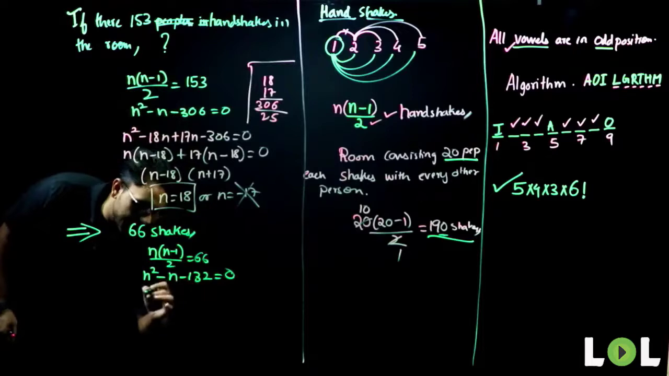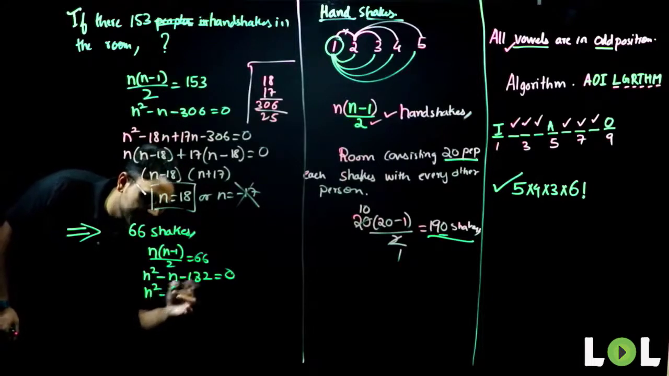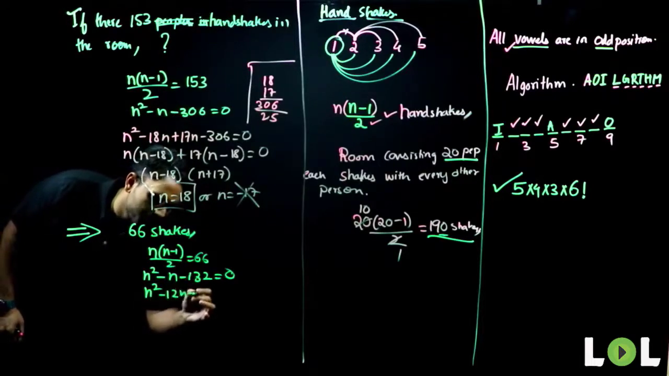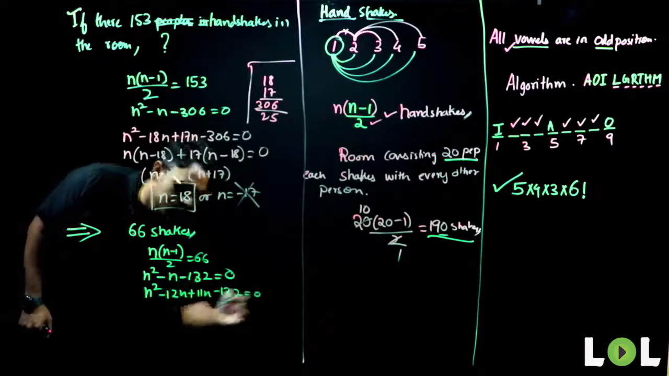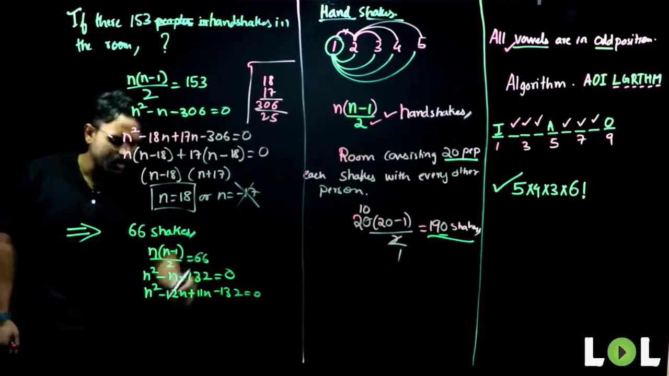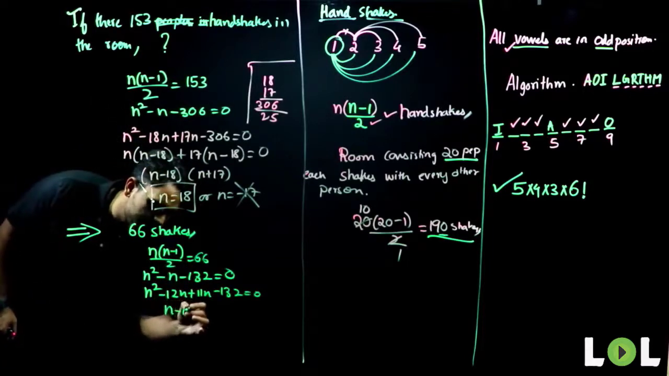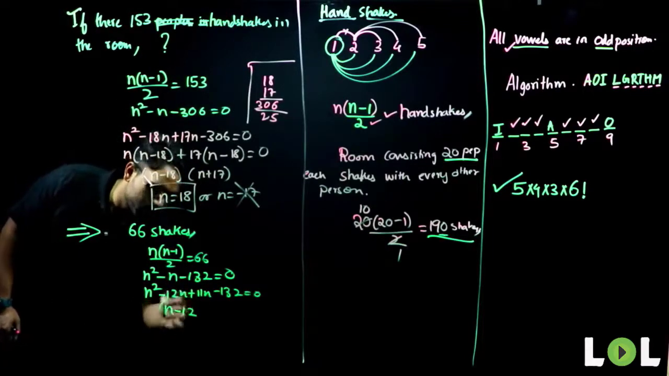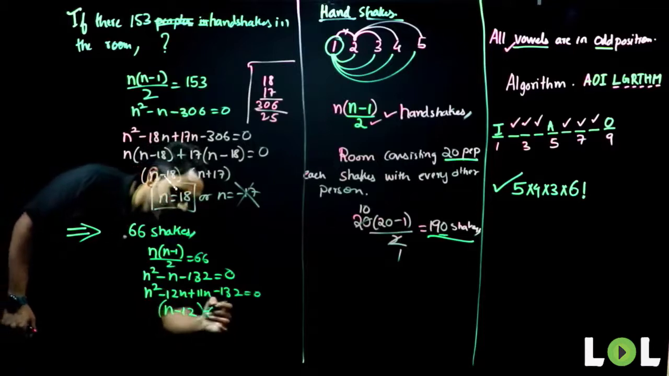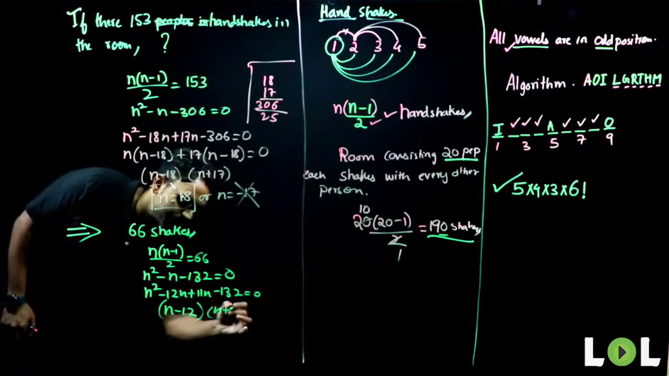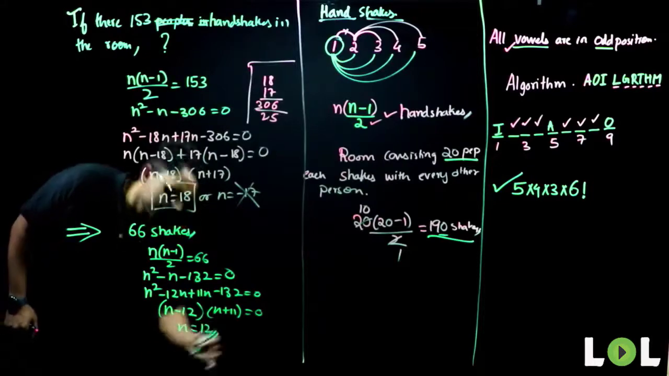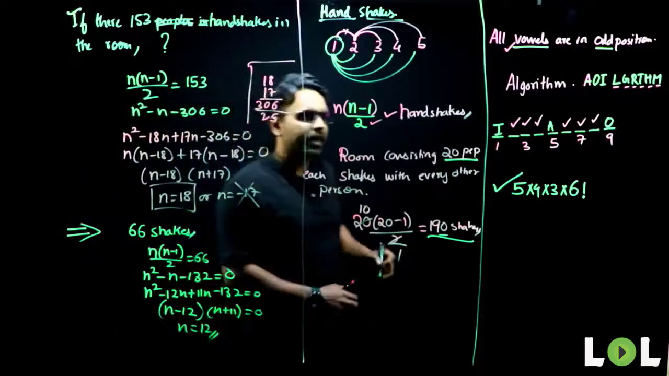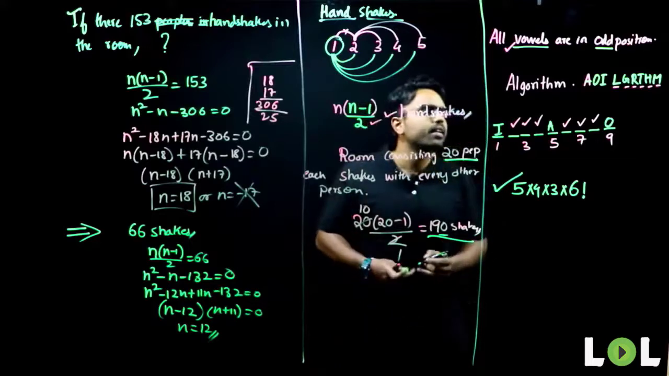I have to write it as n square minus 12n plus 11n minus 132 equals 0. I can directly write, I'll take n common. One factor will be n minus 12, the other one will be n plus 11, equals 0. So the positive n value I will get is 12. So how many people are there in that room? There are 12 people.